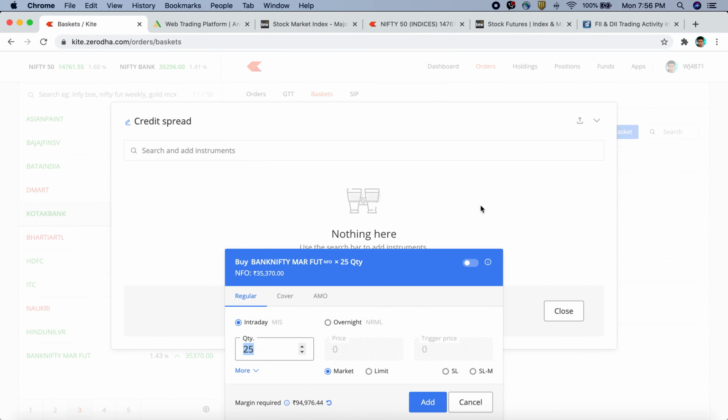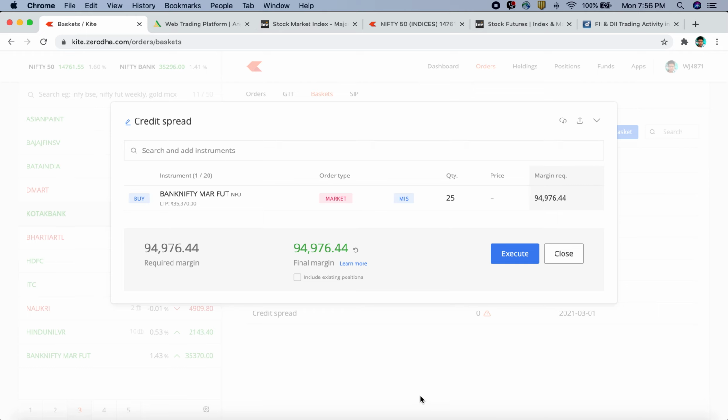So I'm basically using Zerodha to calculate the margins. Now, most brokers will offer you more or less the same margin. It might be a little bit upside or downside, maybe plus minus 1 or 2 thousand, but not a lot of drastic difference. So if I buy a naked future, you can see that the margin requirement now is 95,000.